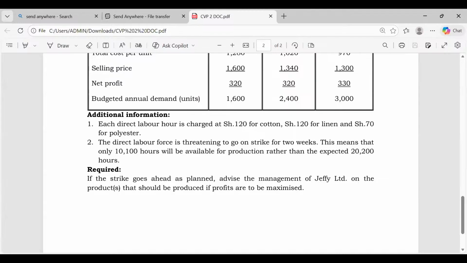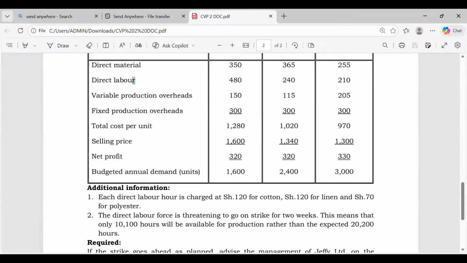The first one is 120, isn't it? The second one, 120, right? The third one is what here, somebody? But now, ladies and gentlemen, you are management accountants. I want hours, you are giving me shillings. You're not historians here. So in this case here, you're very right. You can see direct labor. Now, these, of course, are shillings, for 80, 40, 10. So do your abracadabra. Tell me, how many hours do I need to produce cotton?